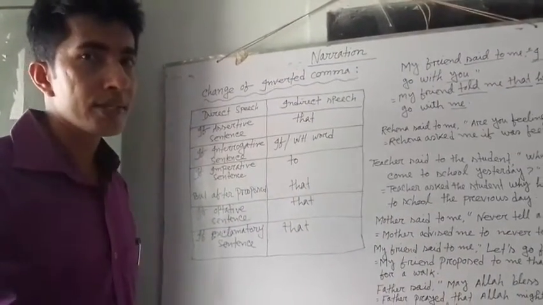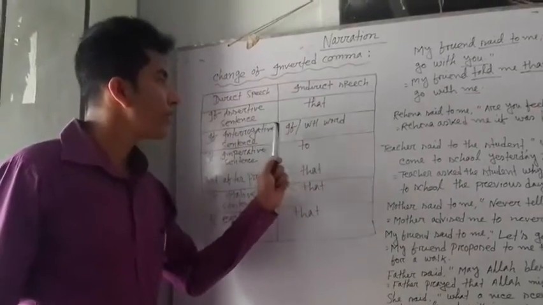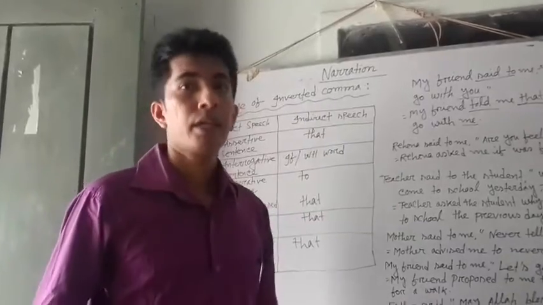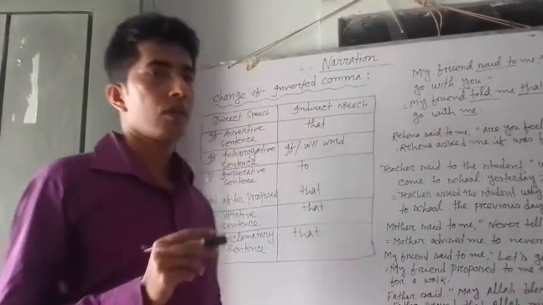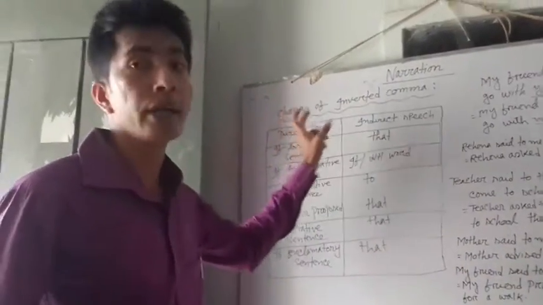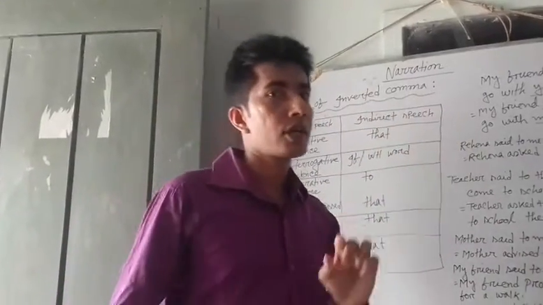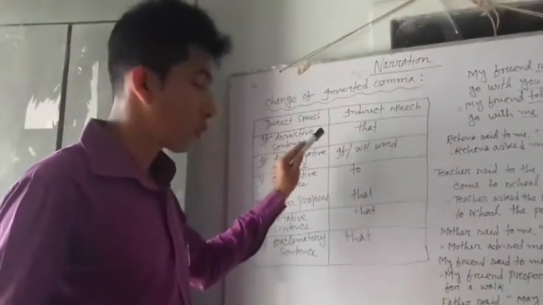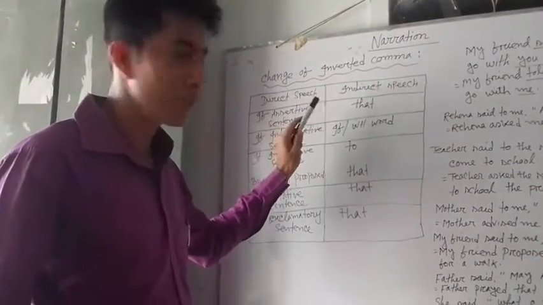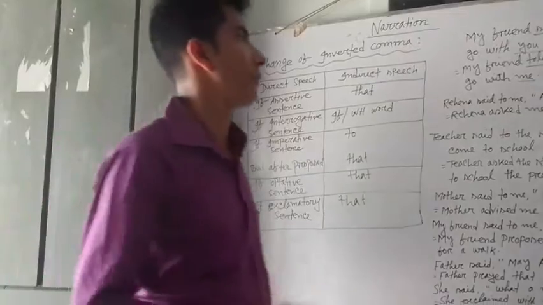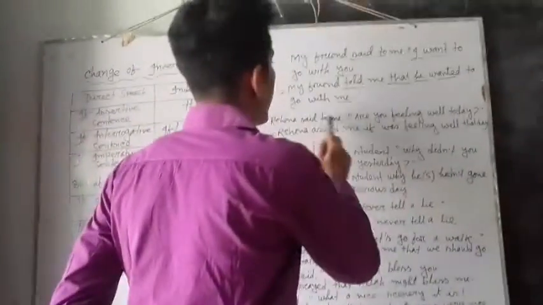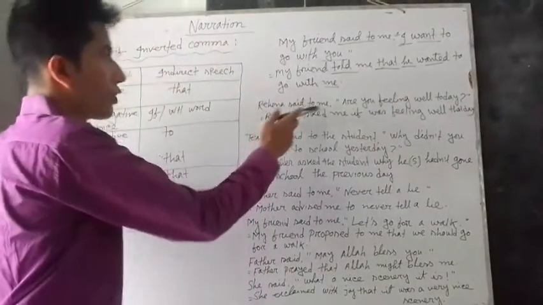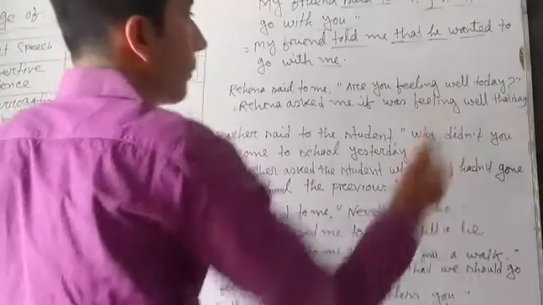So now the question is, when will we write if, and when will we write a WH word? If the reported speech starts with an auxiliary verb, we will write if instead of the inverted comma. For example, Rehana said to me, are you feeling well today?